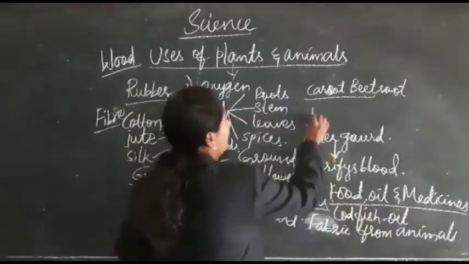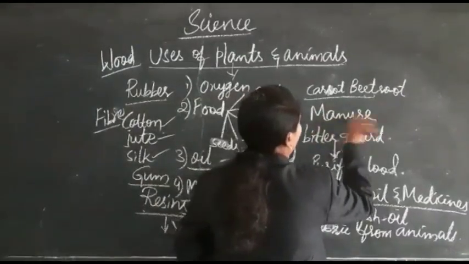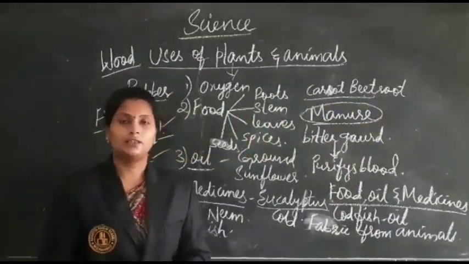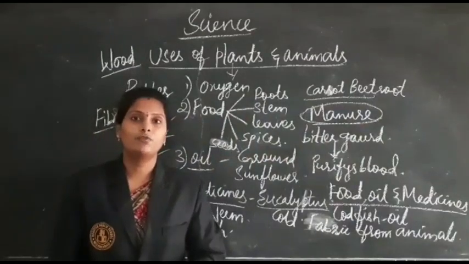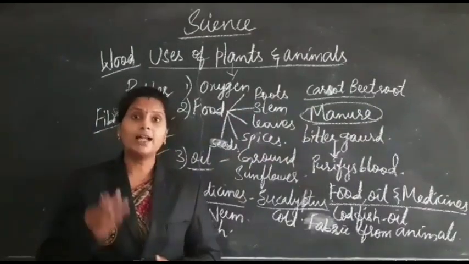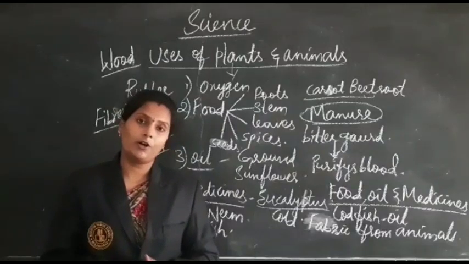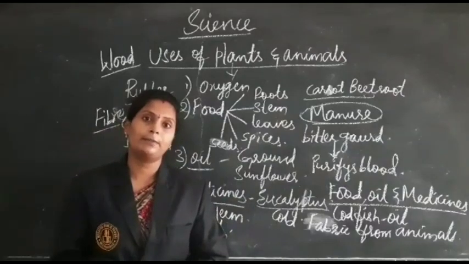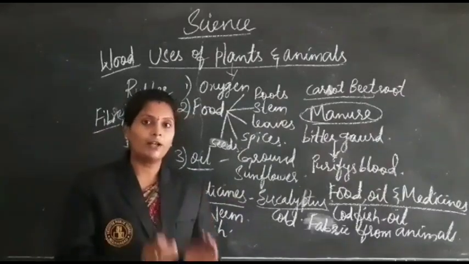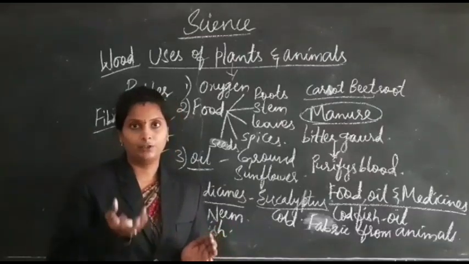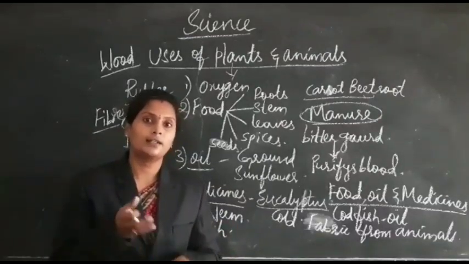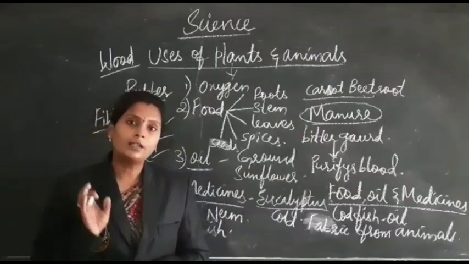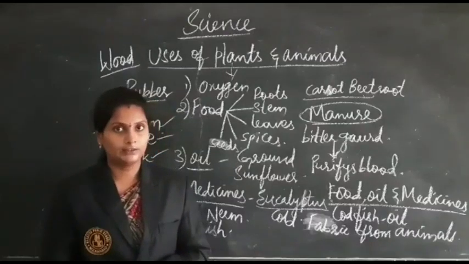And next one is manure. Manure from the animals. What is manure? Manure is nothing but the substance which will fertilize the soil, which will help make the soil fertile. Fertile soil means, if the soil is fertile, the plants will grow very well. That means the nutrients necessary for growing the plant are present in that soil. That kind of soil we call fertile soil.